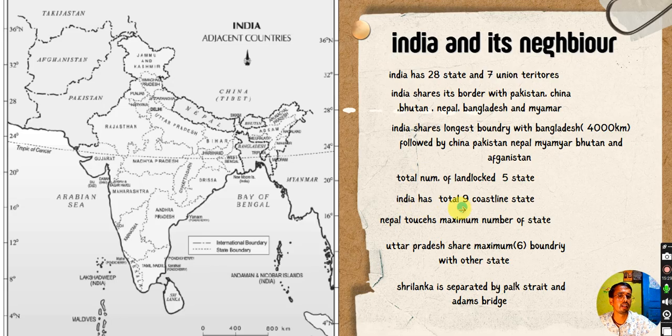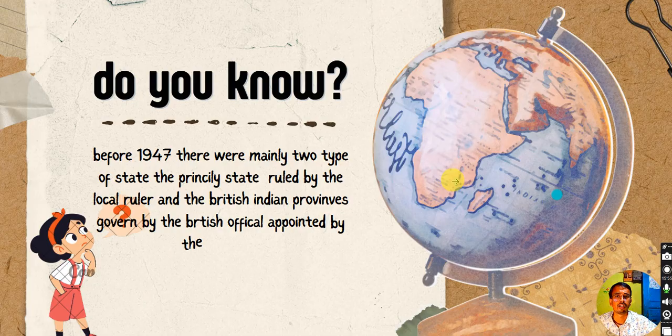India has a total of 9 coastal states. Nepal touches the maximum number of states of India. Uttar Pradesh shares its boundary with the maximum number of states, 6 states of India. Sri Lanka is separated by the Palk Strait and Adam's Bridge here. Okay, now let's move to the next topic.